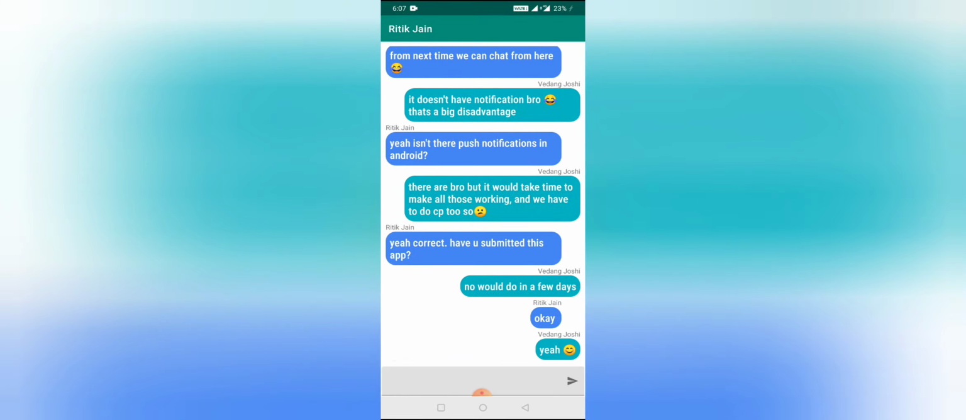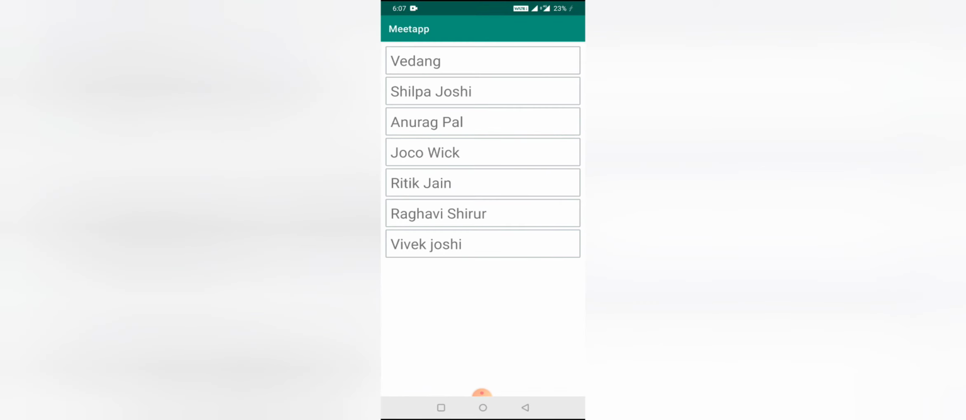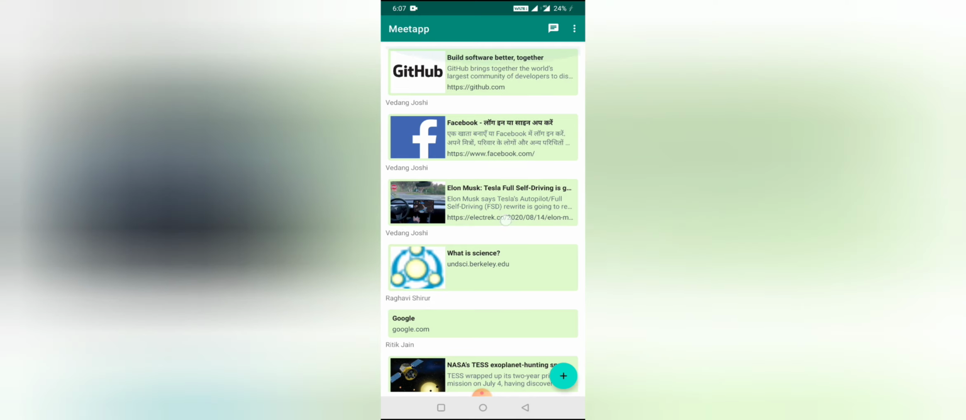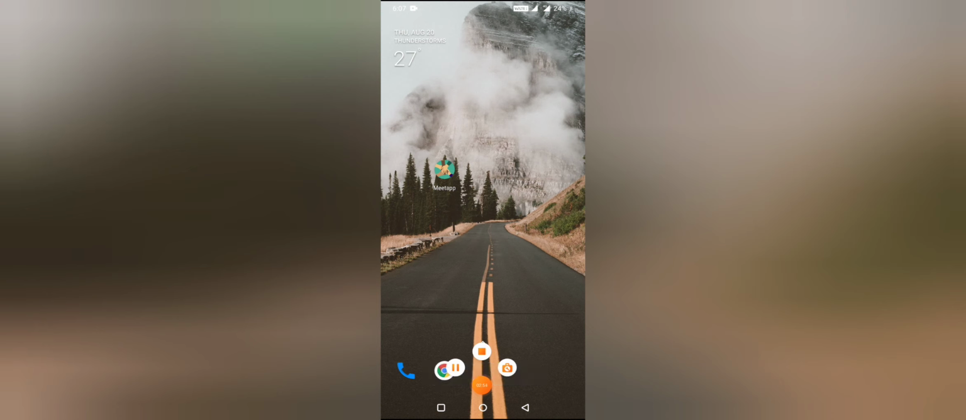This is a chat example. It is very basic, it does not have a seen or online feature, but it does the job. So that was all. Here the three buttons have a sign out option, and that was the app demo. Thank you.